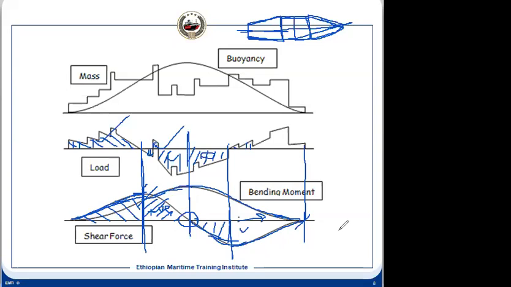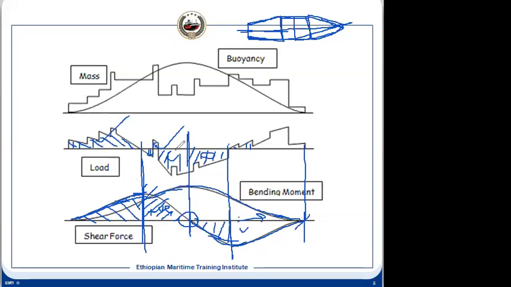But in your syllabus actually, you need to have a clear picture of how it is. In your syllabus, it is not this way. It is uniformly distributed mass. So with uniformly distributed mass, you can add some mass after that, but you will not get a load curve like this.